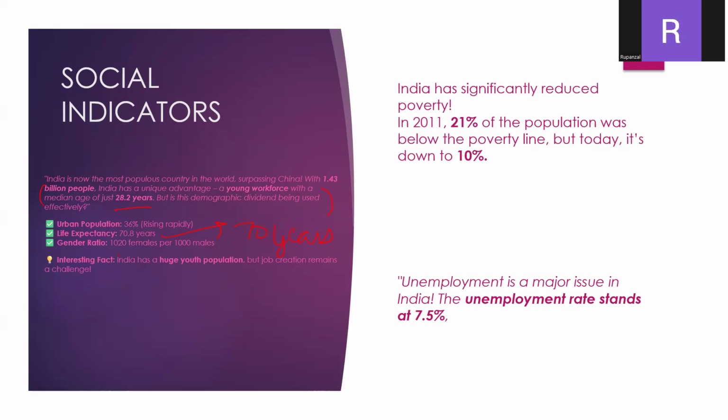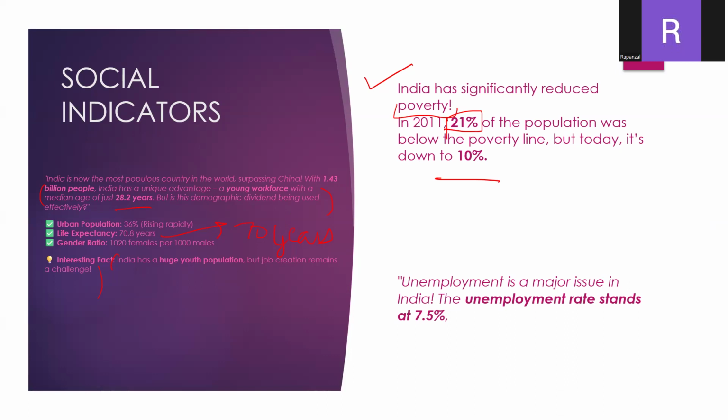So this we have explained or learned. Let's move on to poverty. At this point of time it is 10%, which we can see has improved since 2011. At that time, 21% of the Indian population was living in poverty, but now it has decreased to 10%, which is a positive signal.